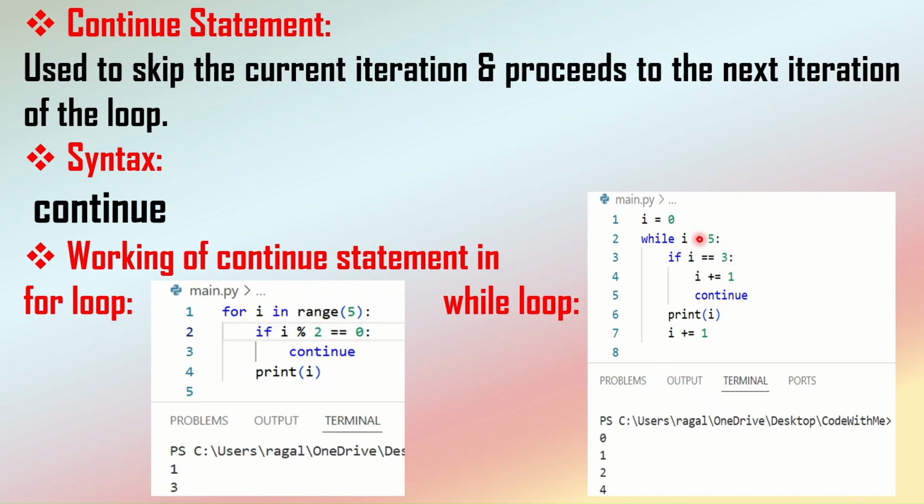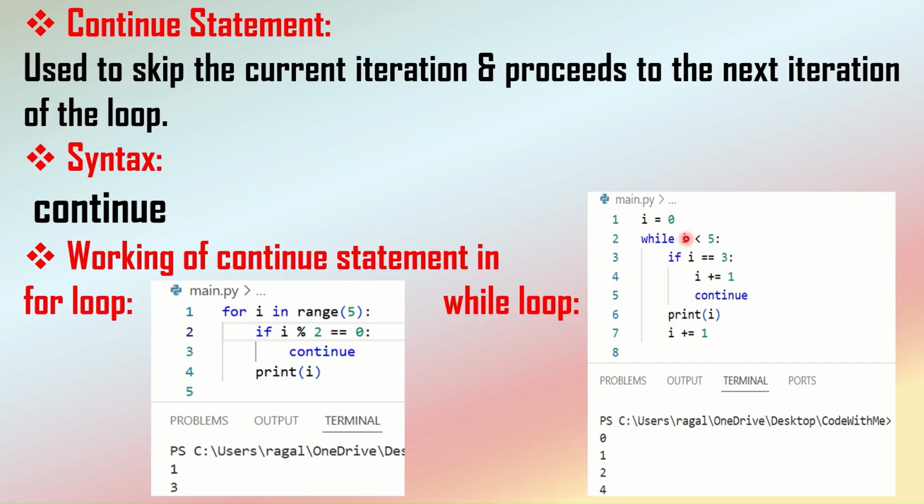So whenever the I value becomes 3, it comes inside the loop, sees that the I value is 3, and then it increments the value from 3 to 4, and then it skips the iteration, so these statements will not be executed. That's why here we don't have the value 3 printed. Since it skips the iteration, it comes out of the loop.